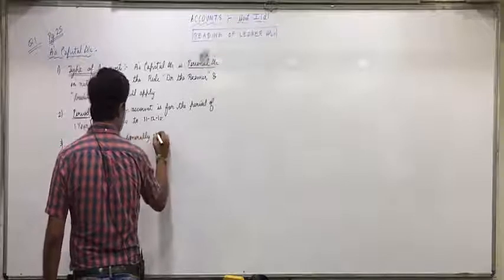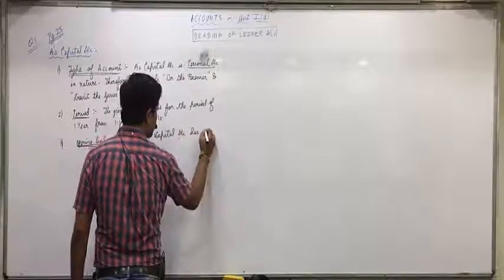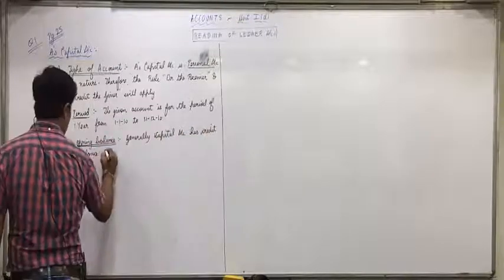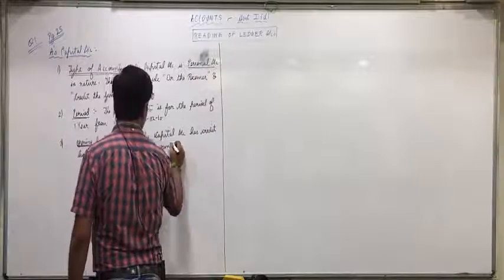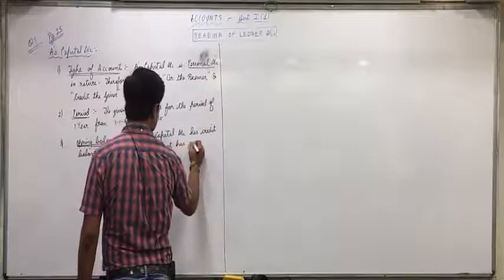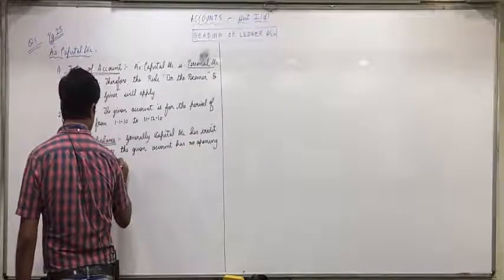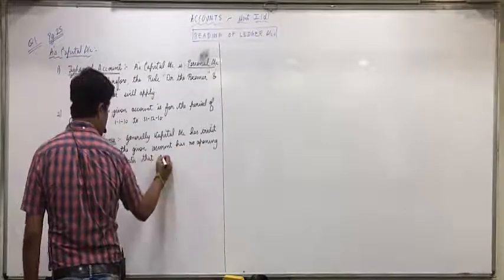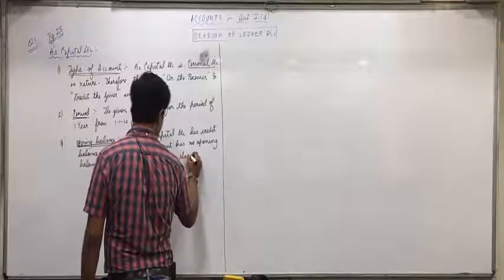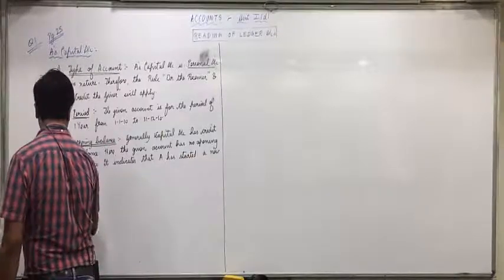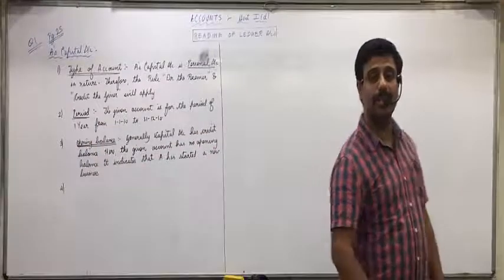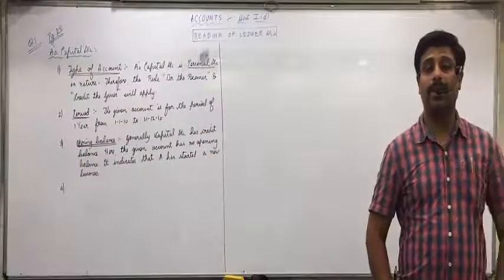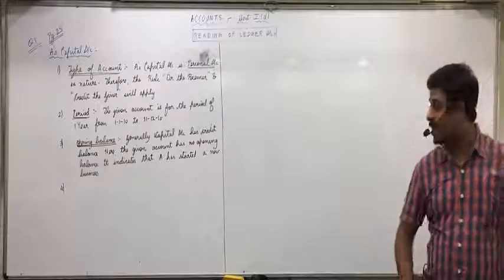Generally, capital account has credit balance. Full stop. Here, the given account has no opening balance. Full stop. It indicates that A has started a new business. Did everyone of you understand this? Anyone having any doubts up till here? Next, fourth.